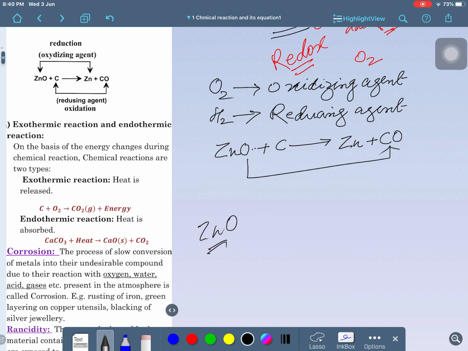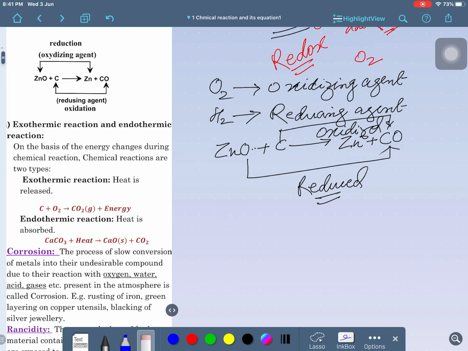So, leaving of oxygen is reduction, and gaining of oxygen is oxidation. So, we will say ZnO is reduced, and carbon is getting oxygen, so carbon is oxidized.